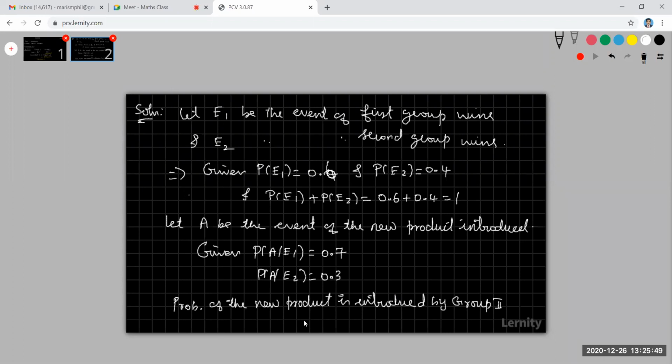That is my P of E2 given A. Dear students, please try to understand this. This is my given. Given means the product is given, a new product, but this new product is introduced by E2. What is the probability that it was introduced by group 2?